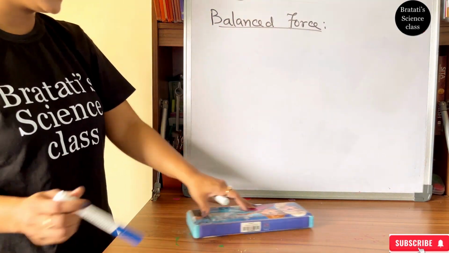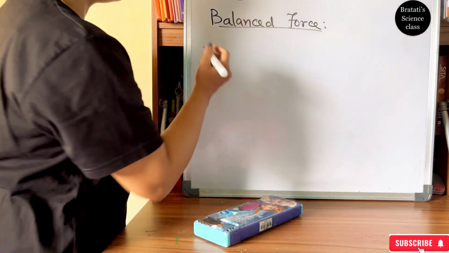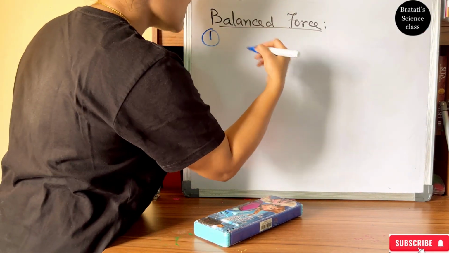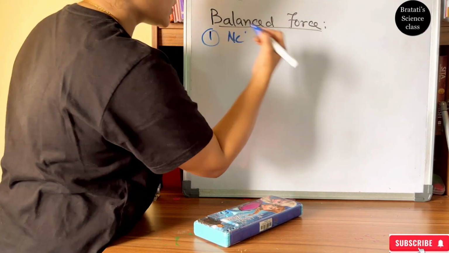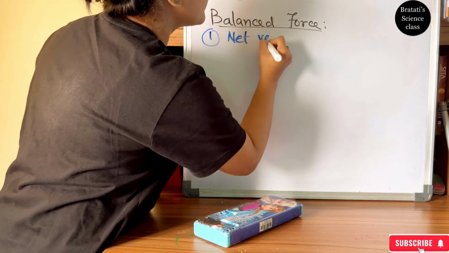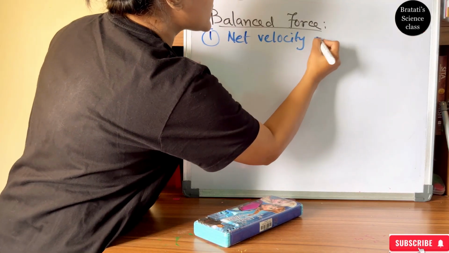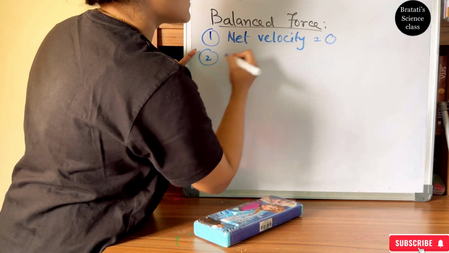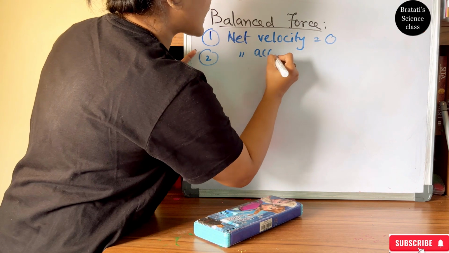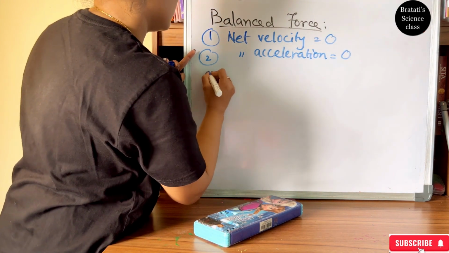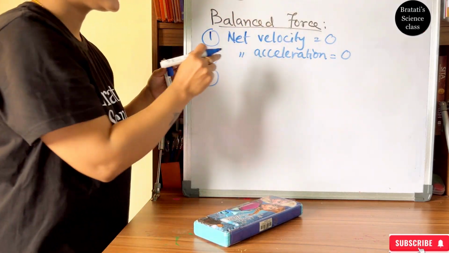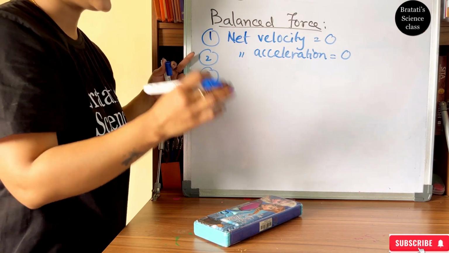So balanced force means no change in motion, either at rest or in uniform motion. So net velocity is 0. If the velocity is 0, net acceleration is also 0. And the balanced force makes an object stay in its position.